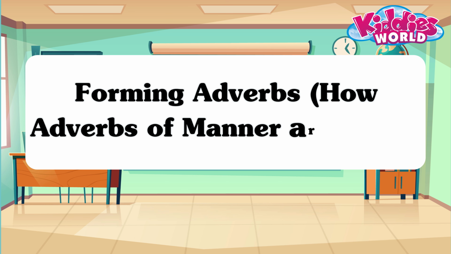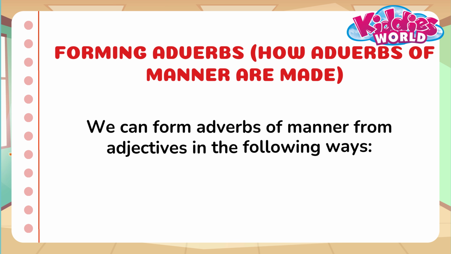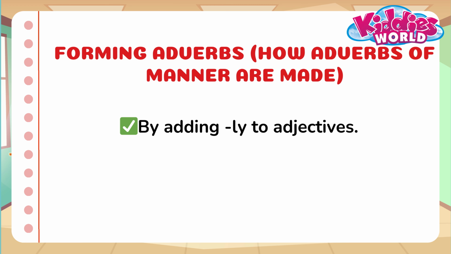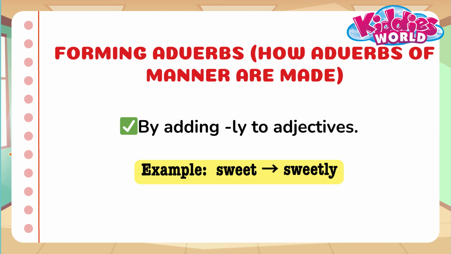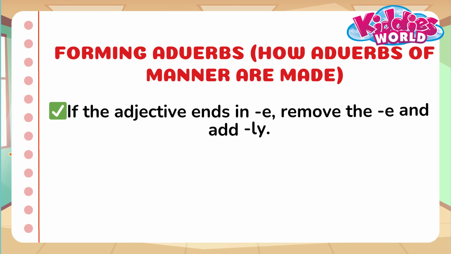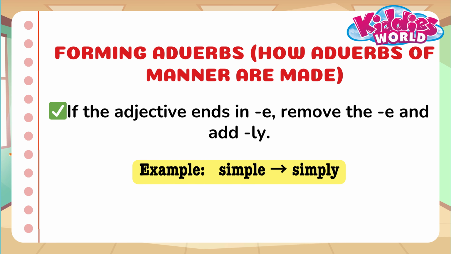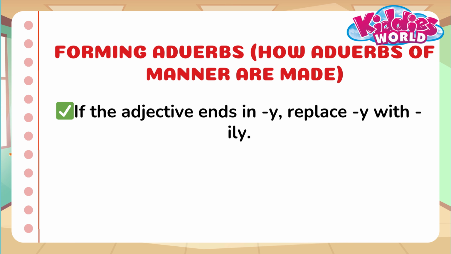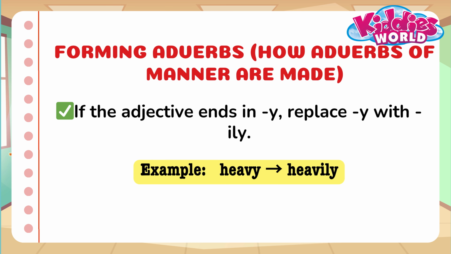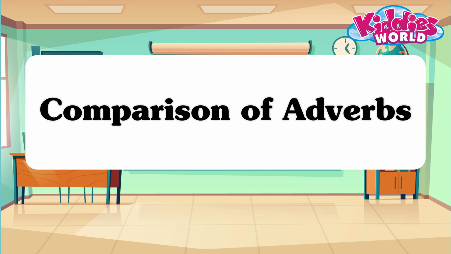Forming adverbs. How adverbs of manner are made. We can form adverbs of manner from adjectives in the following ways. By adding ly to adjectives. Example: sweet, sweetly. If the adjective ends in e, remove the e and add ly. Example: simple, simply. If the adjective ends in y, replace y with ily. Example: heavy, heavily.